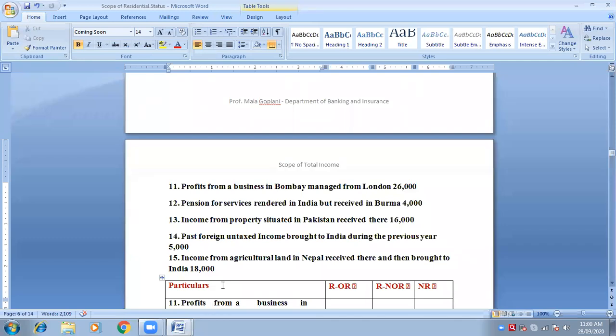India is paying that person a particular amount. Therefore it is second case, accrued from India, all categories. Write down the second point: pension for the services rendered in India but received in Burma. Done.